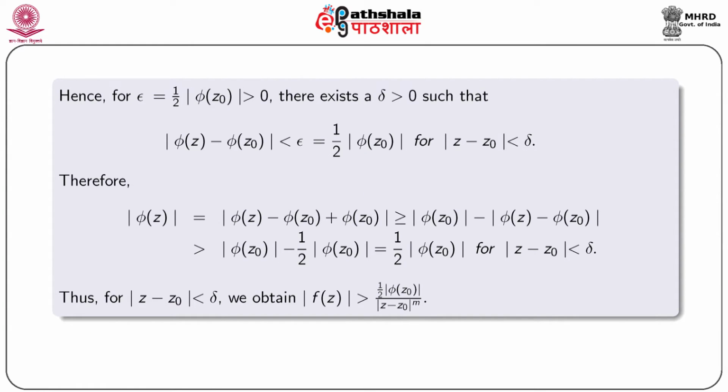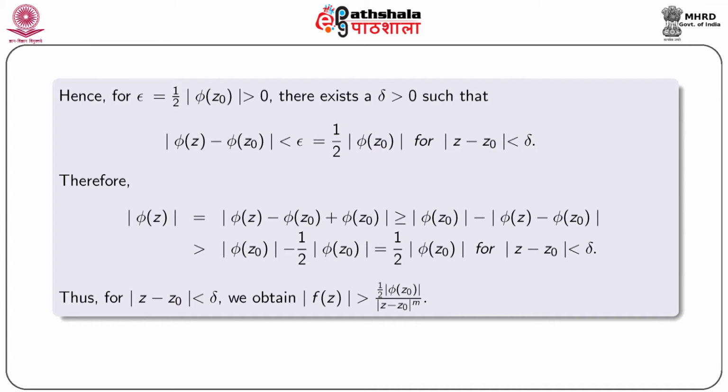Therefore, for epsilon equal to half modulus phi(z0), obviously greater than 0, there exists a positive delta such that modulus phi(z) minus phi(z0) is less than epsilon equal to half mod phi(z0) for mod z minus z0 less than delta.